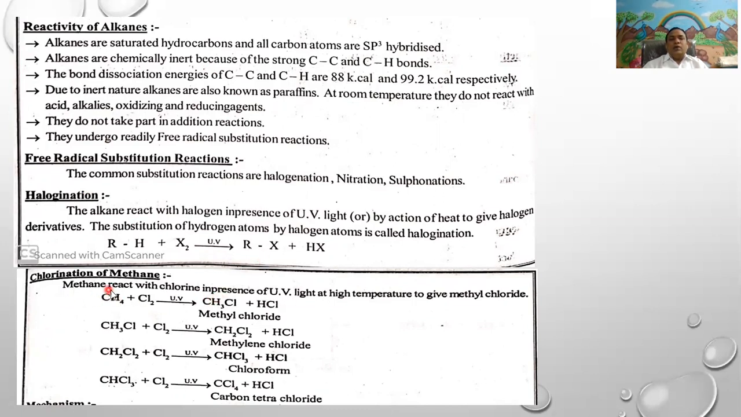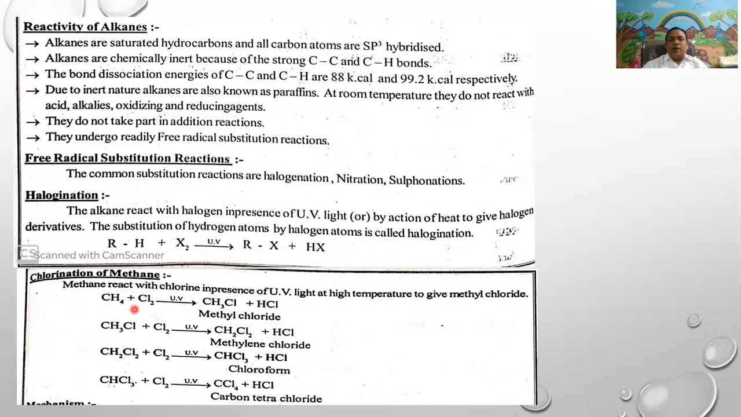A specific example is the chlorination of methane. Methane upon treatment with chlorine in the presence of sunlight gives methyl chloride, methylene chloride, chloroform, and finally carbon tetrachloride. It is a chain reaction.